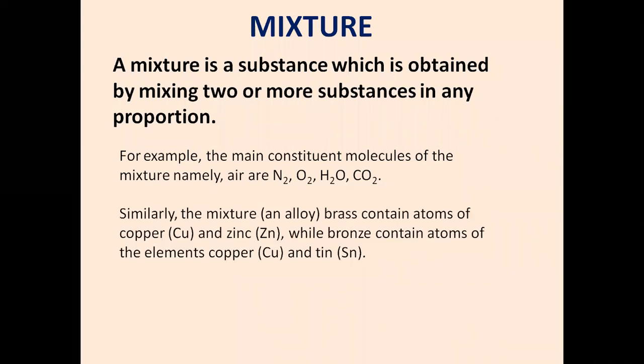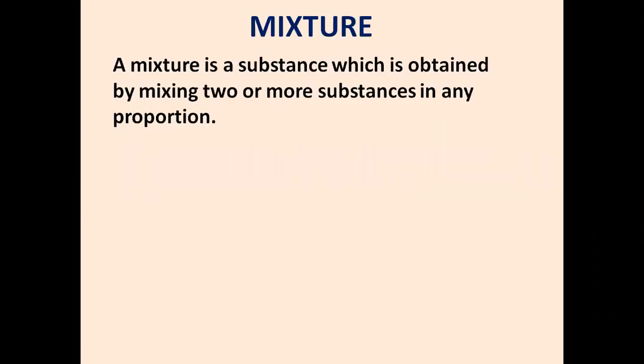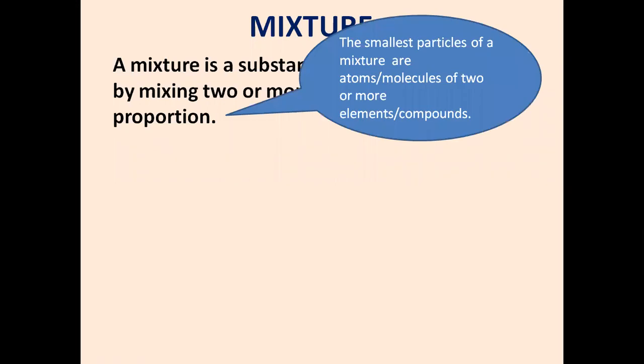One more example of a mixture is an alloy. Brass and bronze are examples of alloys. Brass contains atoms of copper and zinc, whereas bronze contains atoms of the elements copper and tin. You need to remember these, my dear students, but before that I would expect you to write this down. Under element, please write: the smallest particles of a mixture are atoms or molecules of two or more elements or compounds.